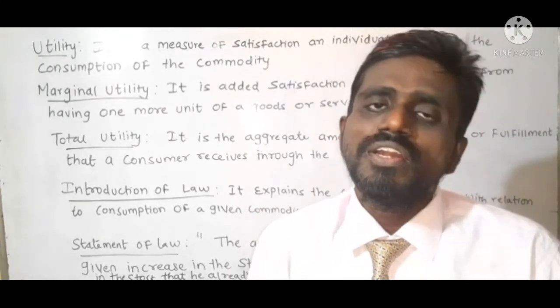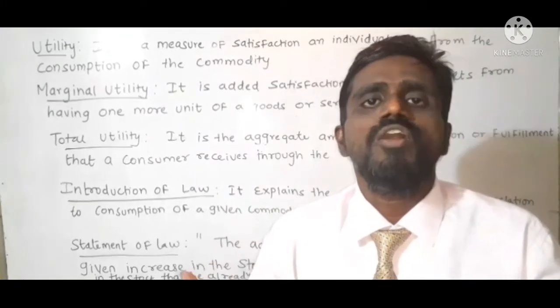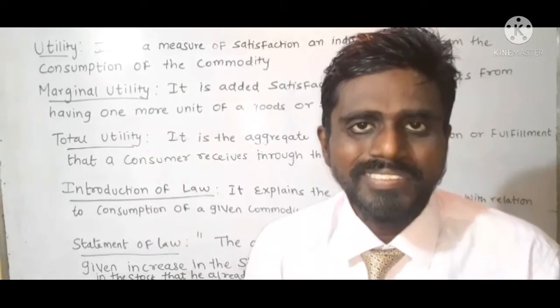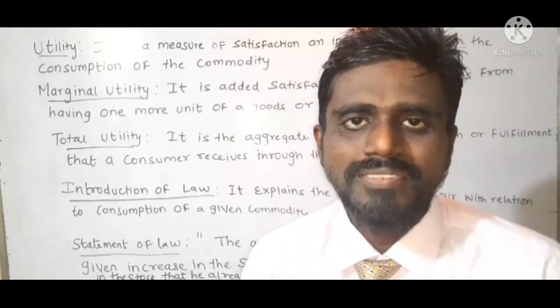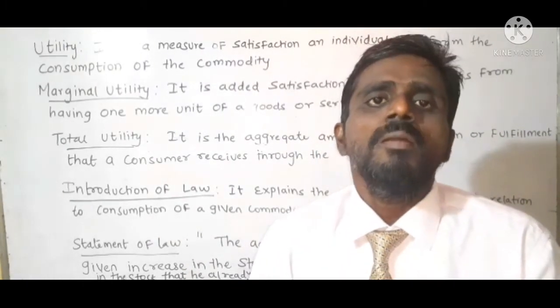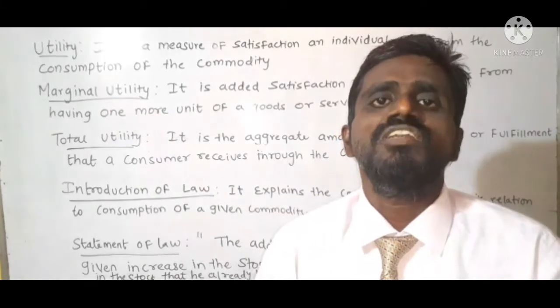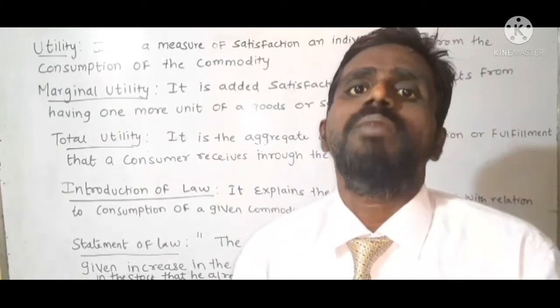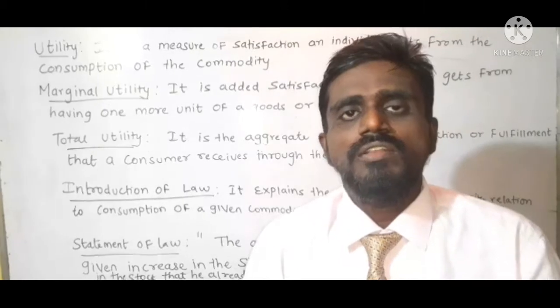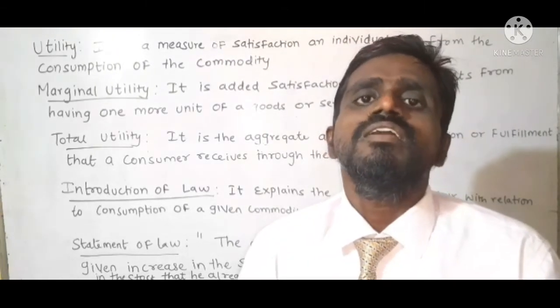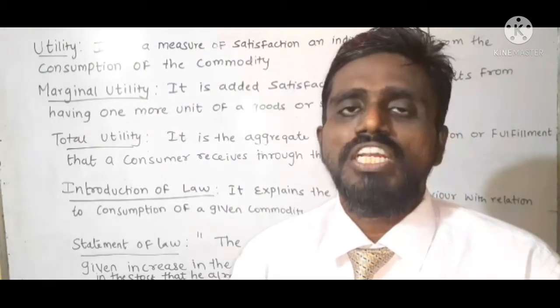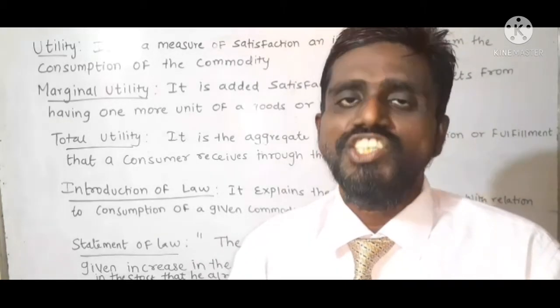That means a normal person. A normal person wishes to gain maximum satisfaction with minimum expenditure. Understood? That means a normal person secures maximum satisfaction with minimum budget.